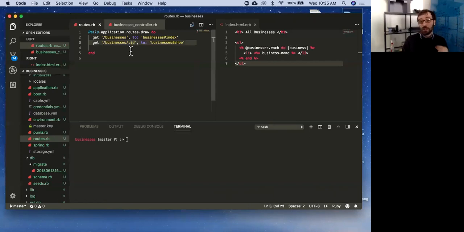It's a symbol. And what is it doing here? It absolutely is a symbol. How does this work? It's actually just saying that it can be anything. It's kind of like a placeholder, or a pattern. So I'm expecting to see businesses and then something that I am going to assign to the variable ID. Or the key. The key will be ID, and then whatever I put there will end up being set as the value, right? So this is one way that we are able to send data with our GET request, right?